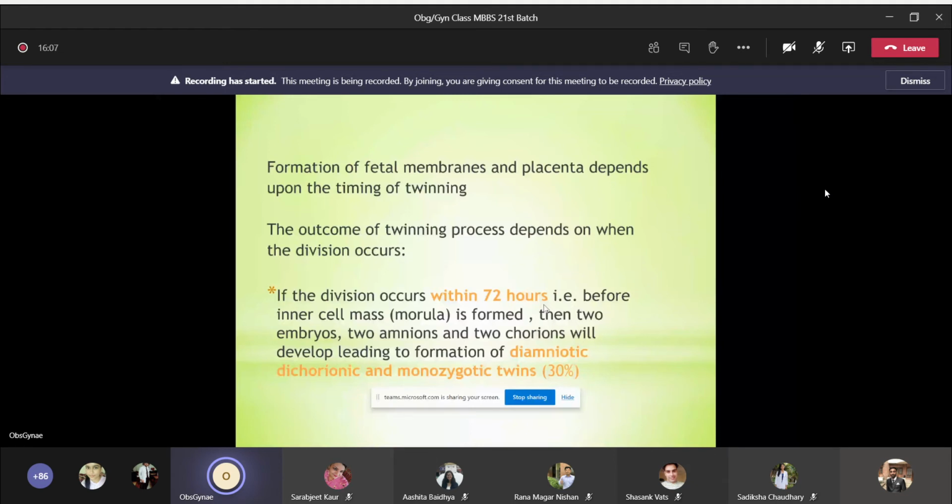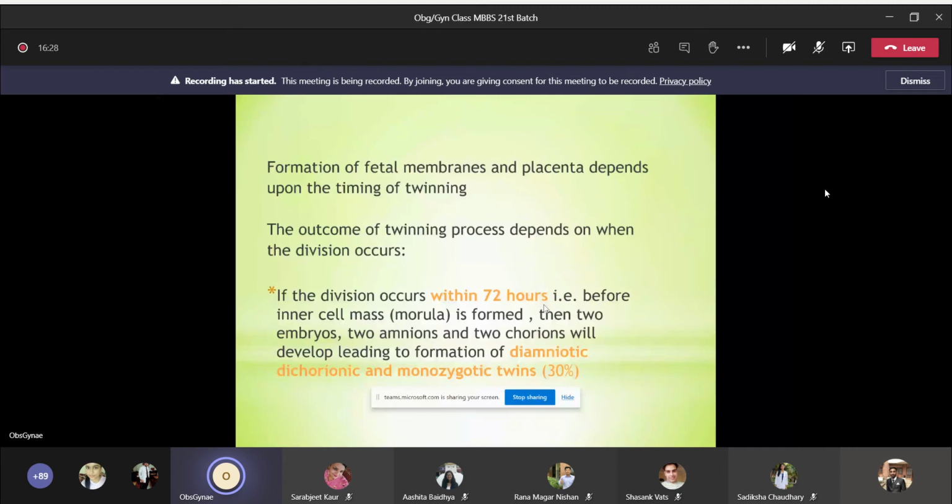So when the division occurs within 72 hours, everything is different. There is formation of two embryos, two amnion, two chorion, and that is known as diamniotic, dichorionic, which occurs in 30% of cases.